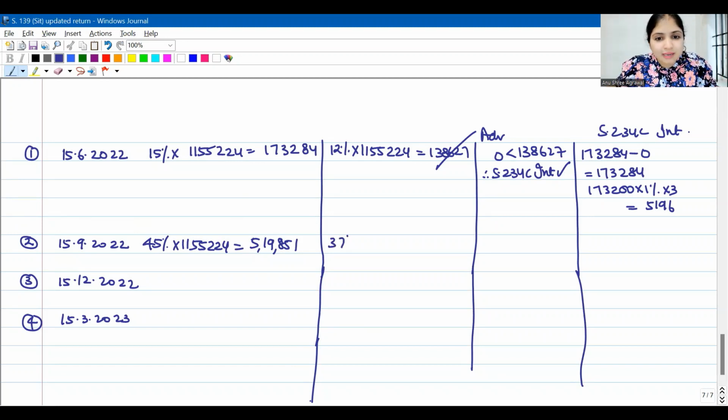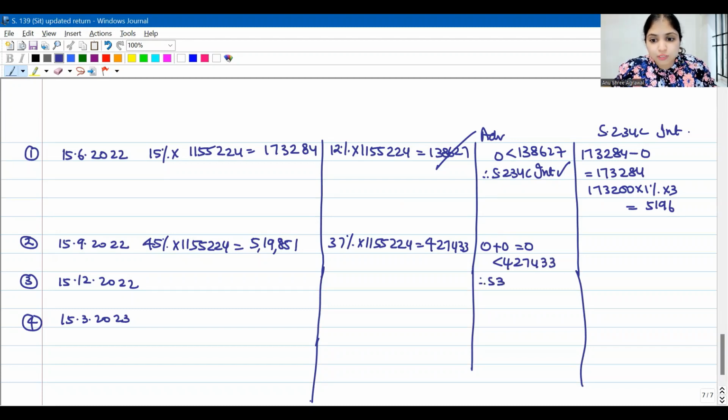I'm expecting at least 37%. Did you pay at least 37% of assessed tax, which is how much? 4,27,433. Did you pay so much at least, first and second put together? No. First and second put together, the assessee has paid zero, which is less than 4,27,433, which means 234C interest is applicable, guys.